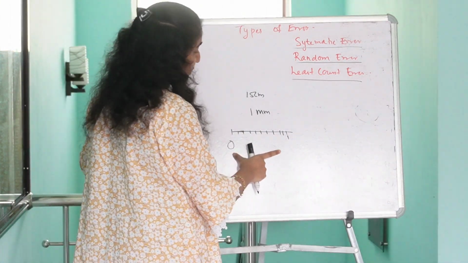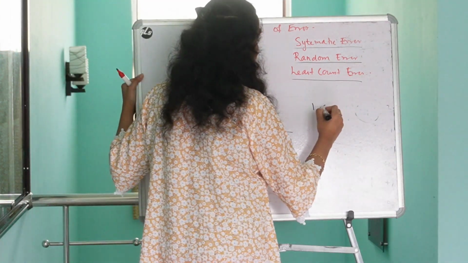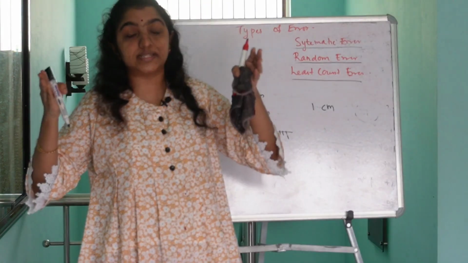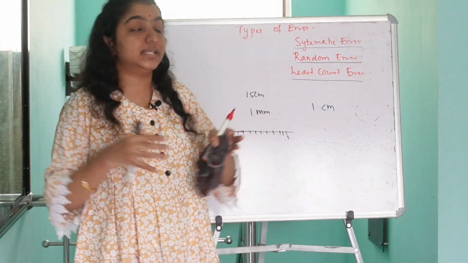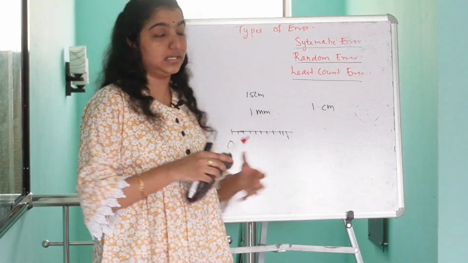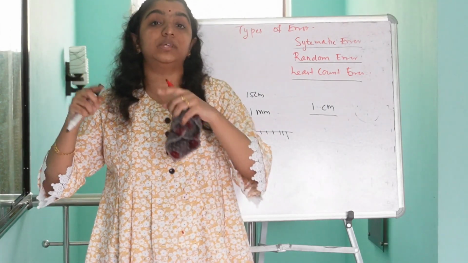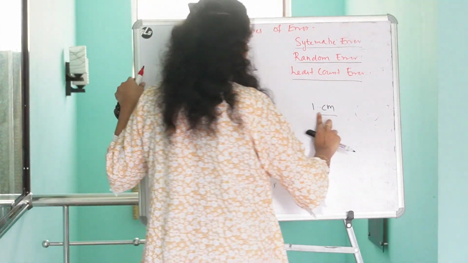We know the length between two adjacent values is 1 centimeter, and there are 10 divisions. So we can say 1 centimeter is equal to the length of 10 divisions, isn't it?